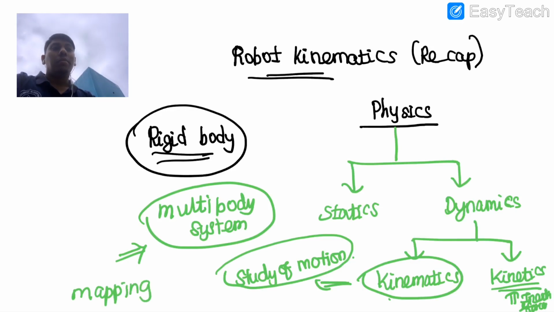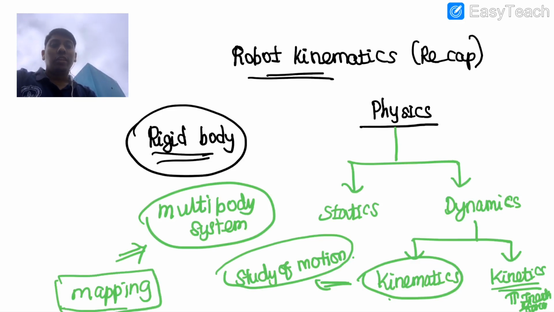So robot kinematics is not only the study of motion, it is also the mapping of two spaces or two coordinate systems. Since it is a multi-body system, we need to do the transformation, or mapping, from one body to another body. That is the whole idea.